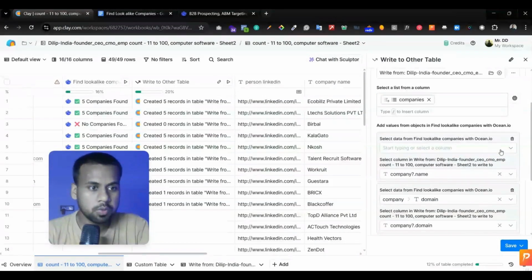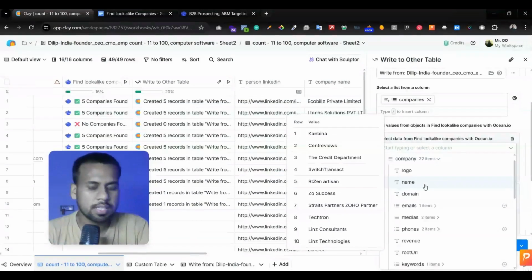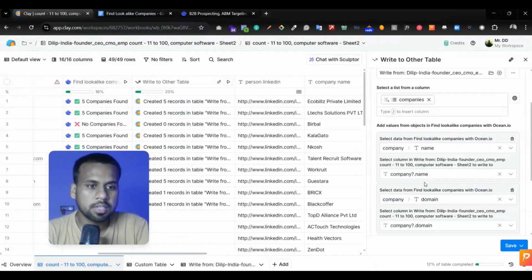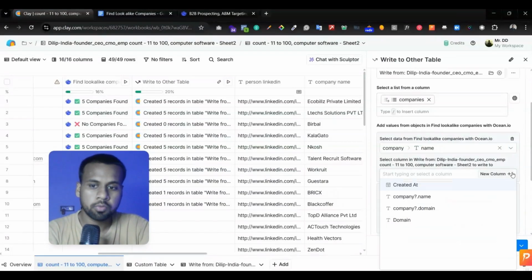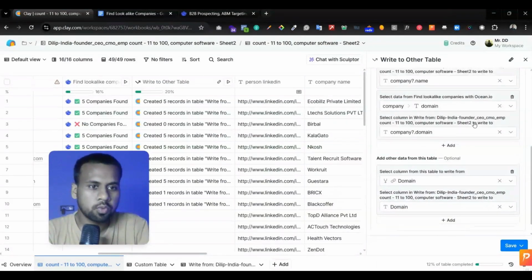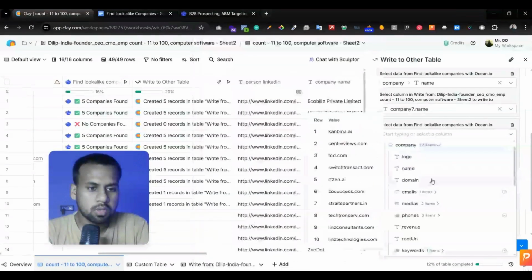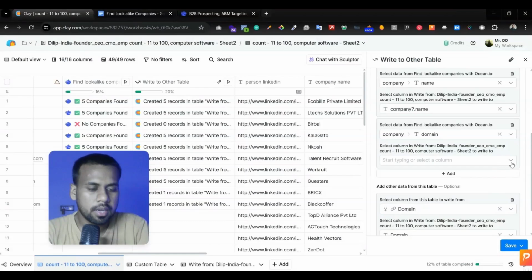Let me show you here. You have to select which columns you want. You can select various columns you want, like logo, domain, emails. For example, I have selected name. Then I have to map it to a column of the other table. So I want to transfer to company name. I have mapped. Like for the same, you have to go to domain, and for example I want to transfer this data to company domain.